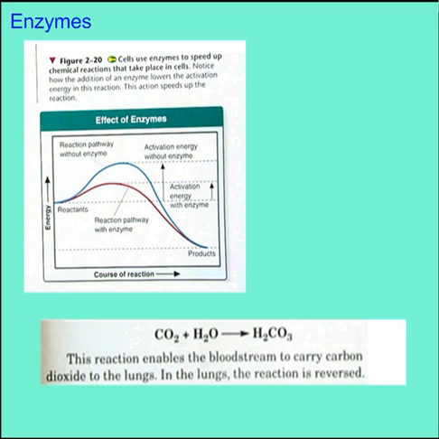Lowering the activation energy has a dramatic effect on how quickly the reaction is completed. How big an effect? Remember this reaction in which carbon dioxide combines with water to produce carbonic acid? Left to itself, this reaction is so slow that carbon dioxide might build up in the body faster than the bloodstream could remove it. Your bloodstream contains an enzyme called carbonic anhydrase that speeds up the reaction by a factor of 10 million. With carbonic anhydrase on the job, the reaction takes place immediately and carbon dioxide is removed from the blood very quickly.